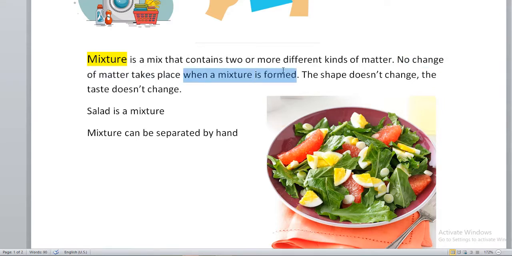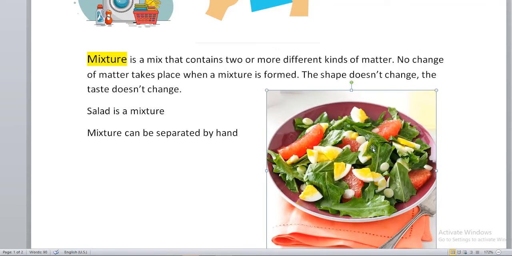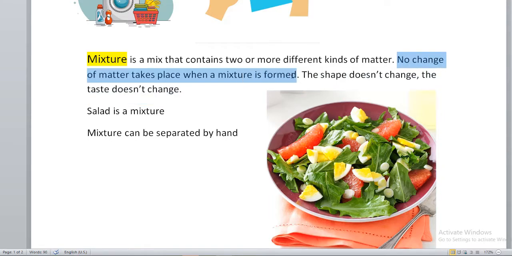When mixture is formed, the shape doesn't change, the taste doesn't change. Salad is a mixture. This salad here, do you see? It contains eggs, tomatoes, lettuce, and more. Okay, it contains two or more kinds of matter, as you can see. No change of matter takes place when mixture is formed.